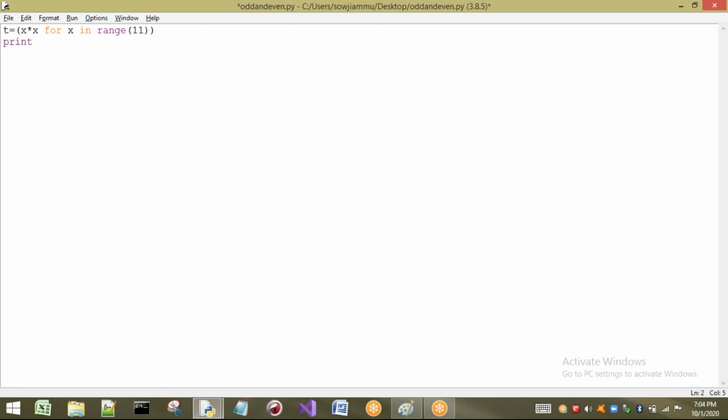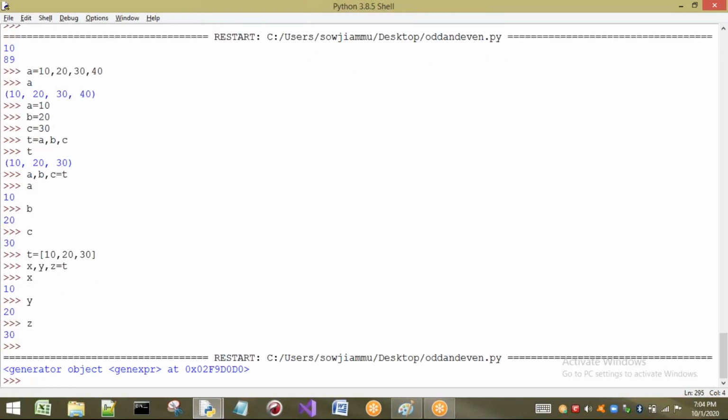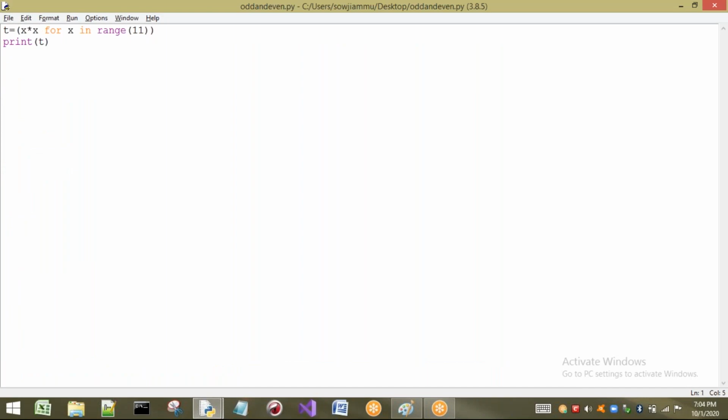If I print t, all the elements should be printed. But what happens if I execute this program? Some object is printed. Which object? A generated object. So it is not acting as a tuple. Comprehension syntax is there, but it is not acting as a tuple. So I can say that comprehension is not possible for the tuple.